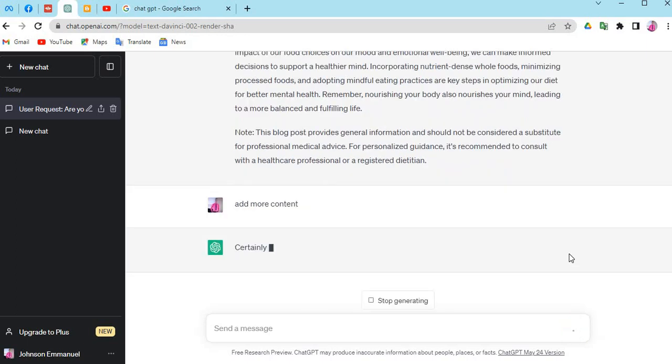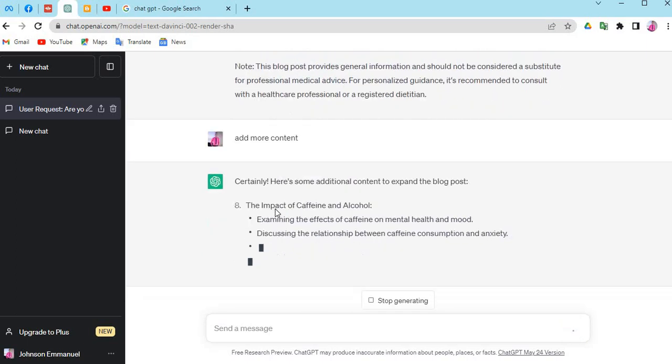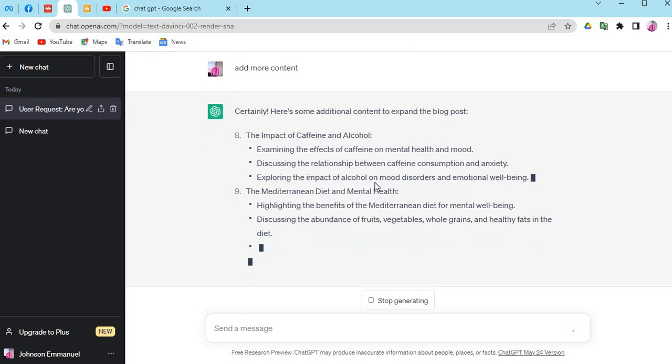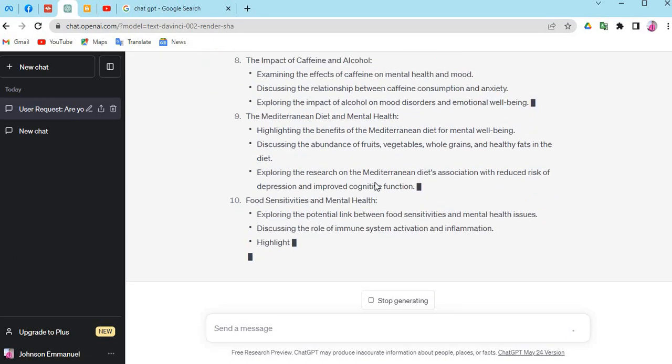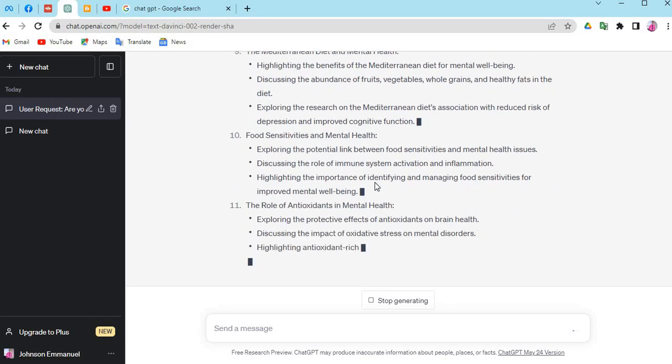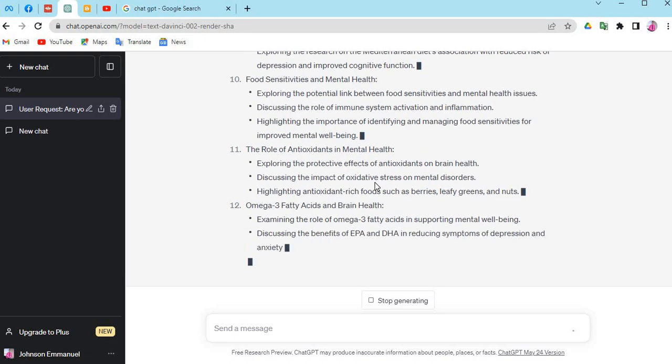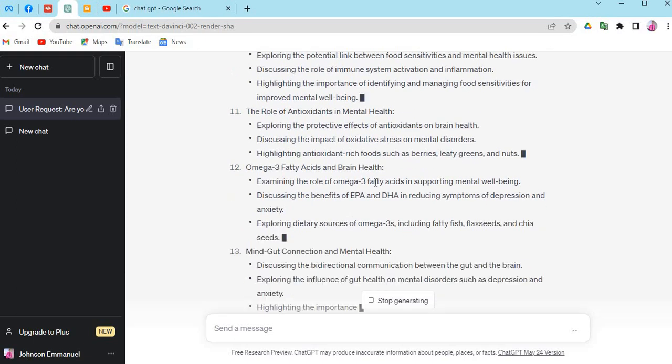So now add more content. It's going to continue generating. Can you guys see here? Certainly, here is some additional content to expand the blog post. Can you guys see that? So I so much love this particular ChatGPT, depending on what you want to use it for. The software has been designed and is capable of helping you in achieving your purposes.